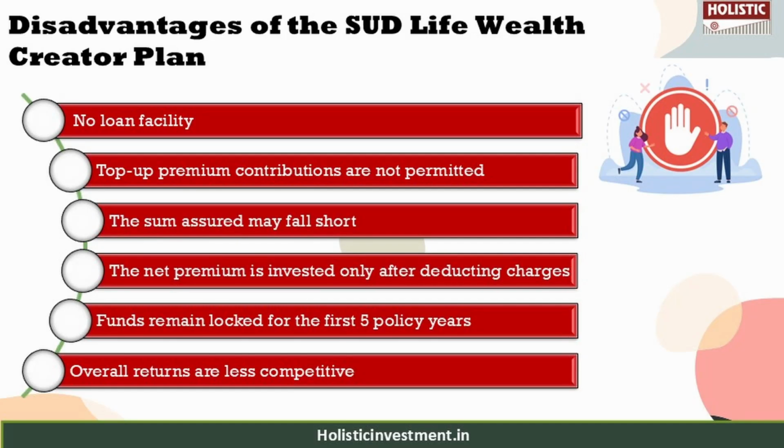However, there are some disadvantages. There is no loan facility available under this policy. Top-up premium contributions are not permitted. The sum assured may fall short of adequately covering protection needs. The net premium is invested only after deducting charges, reducing the effective investment. Funds remain locked for the first 5 policy years, restricting liquidity. Overall returns are less competitive compared to alternative investment options. So these are some drawbacks that you need to keep in mind before deciding to invest in this policy.